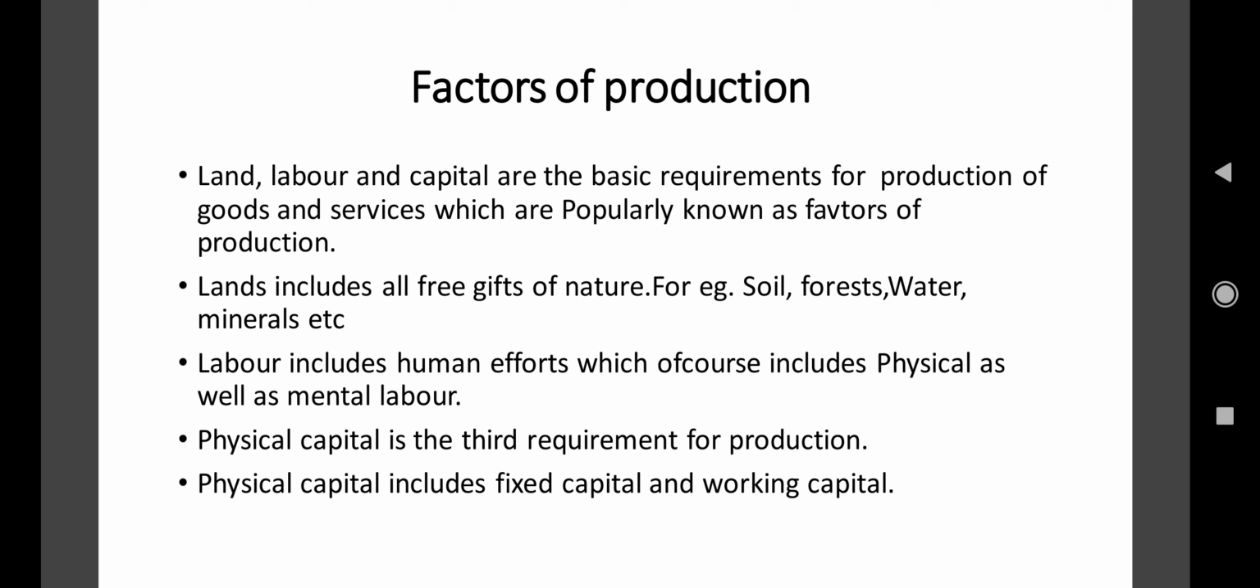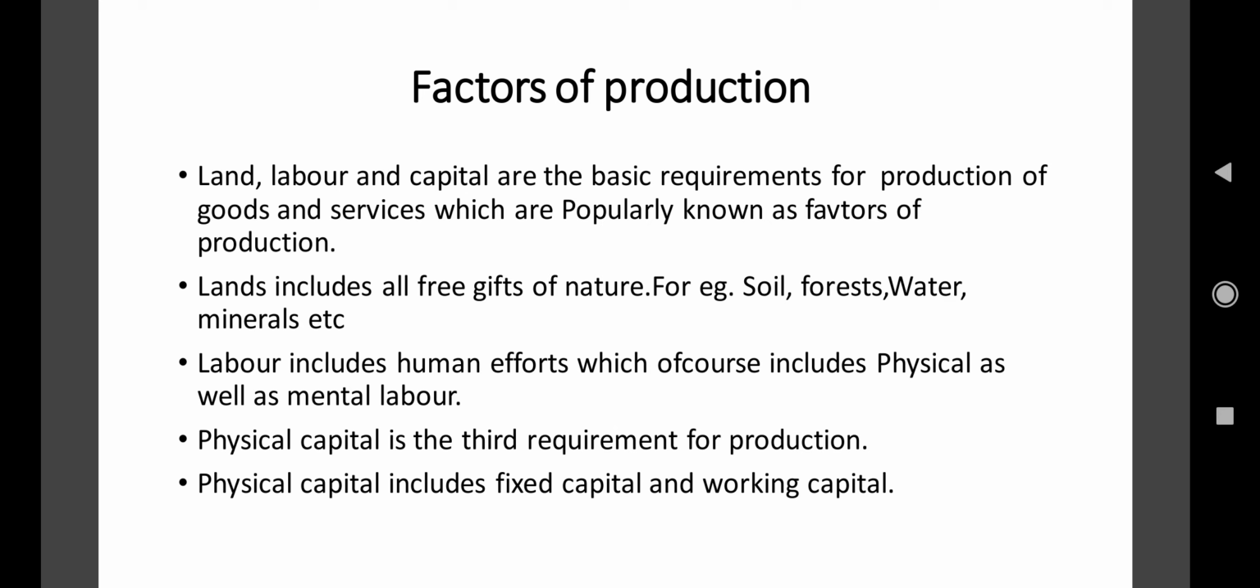Second is labor. Labor includes human efforts, workers, which of course includes physical as well as mental labor. It is not that you are present and you will do work. Mentally also you should be present. Sometimes in classes you are physically present, but mentally you don't remain present, and because of that you will not understand the concept which is going on. So human effort is required in labor, that is, physical as well as mental labor is necessary.